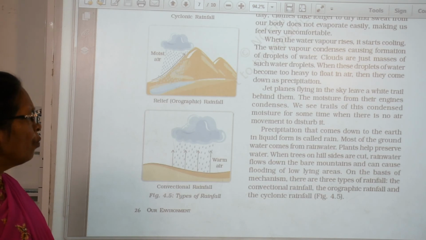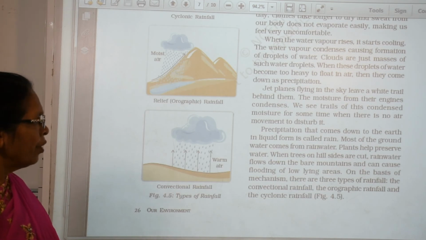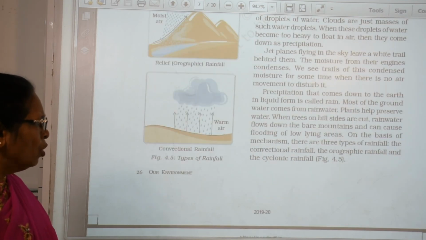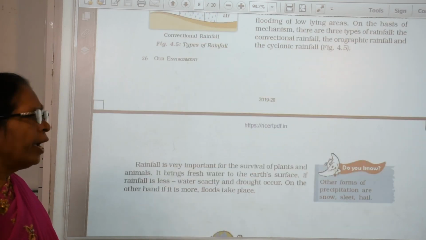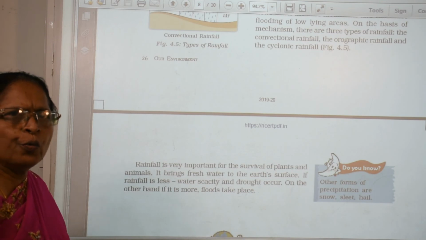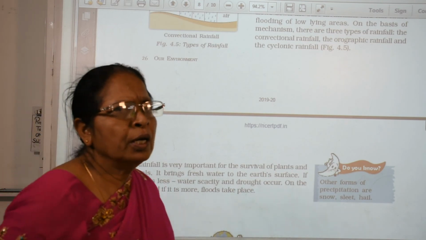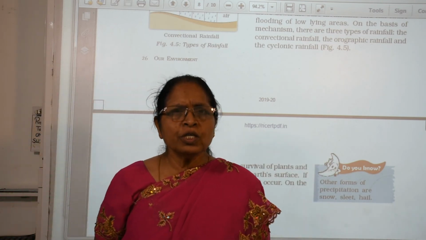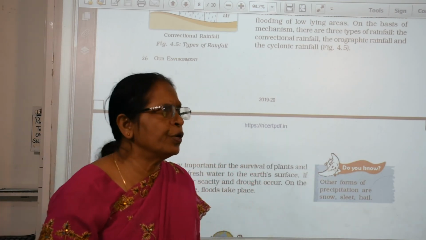Most of the ground water comes from rainwater. Plants help preserve water, which is lost when trees on the hillsides are cut down. So these are the things, and rainfall is very important for the survival of human beings and plants. So children, these are the things we know.